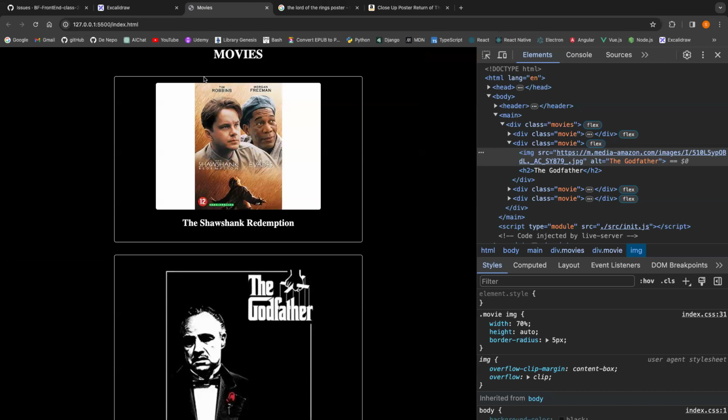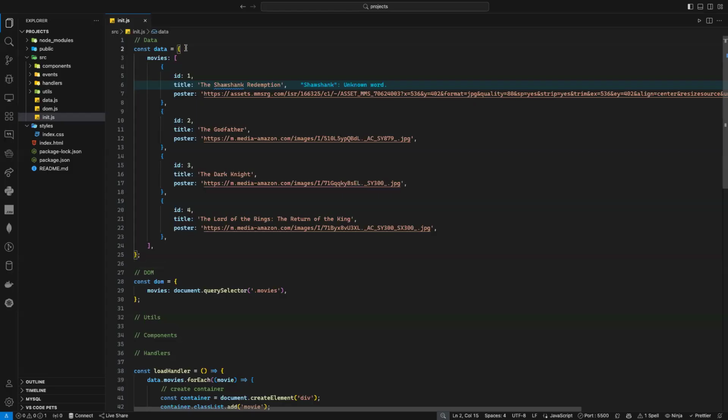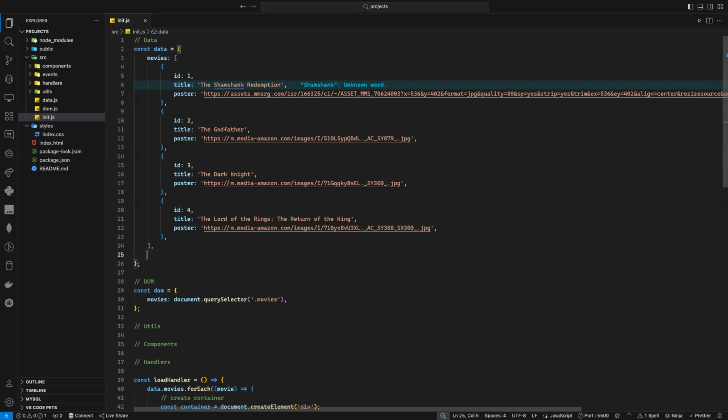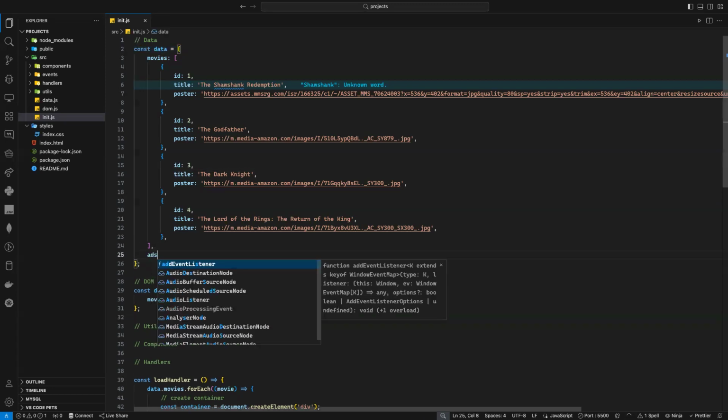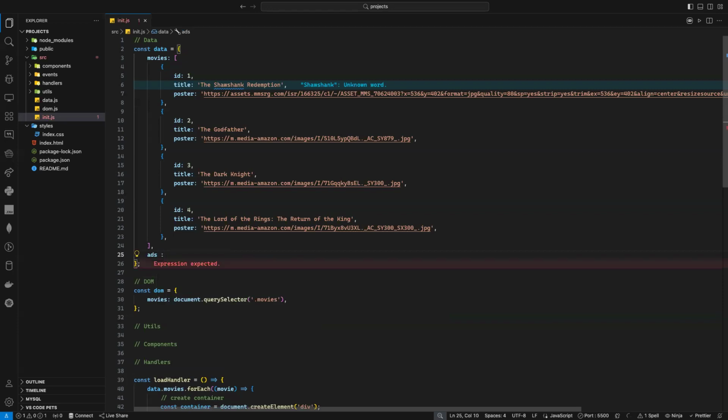But again, what is the future if I want to add more stuff to my website? Because the website will not stay like that. All the time, you need to update it, add more information. If my data here is just movies in an array, I cannot add more data. I can add only data for movies, but later on I want to add something else. Let's say advertisement. I need to add ads for each movie.